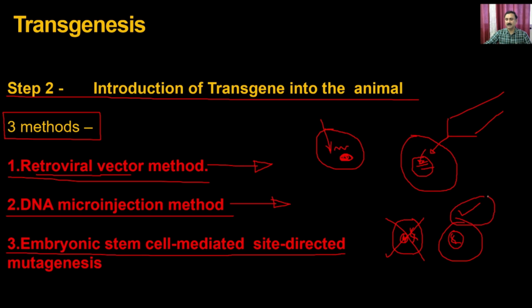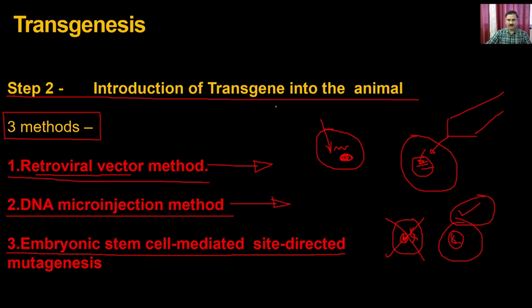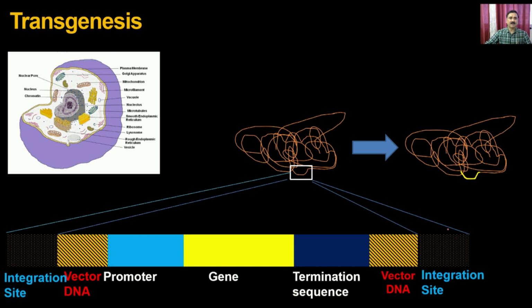These are the organisms you are looking for. So the next step is that you have to do the screening of the transgene in the animal. Now, if you want to understand the process through which the DNA will integrate into the genome, you can imagine that a cell has the